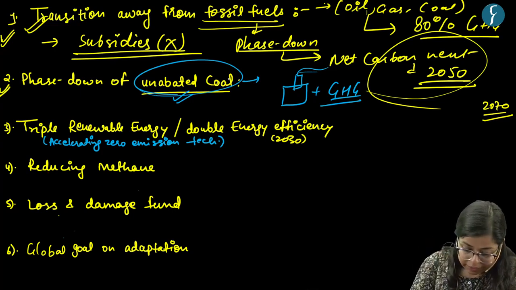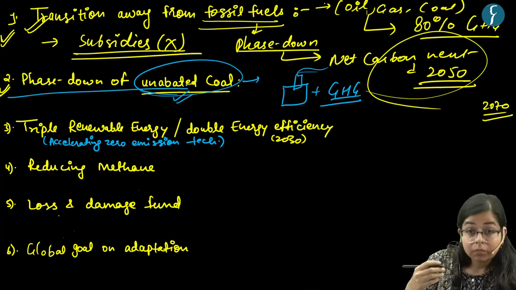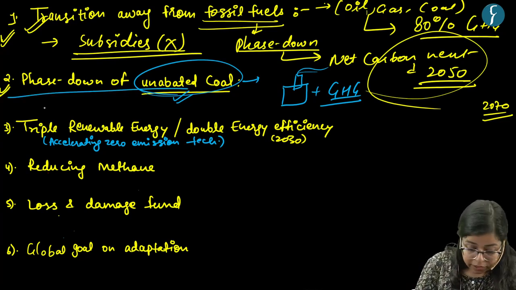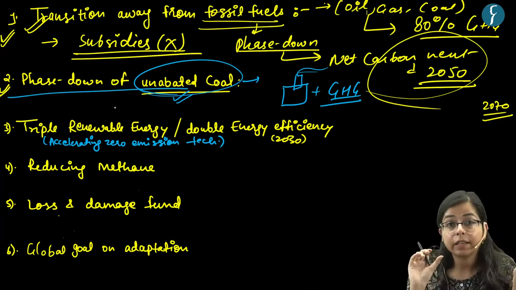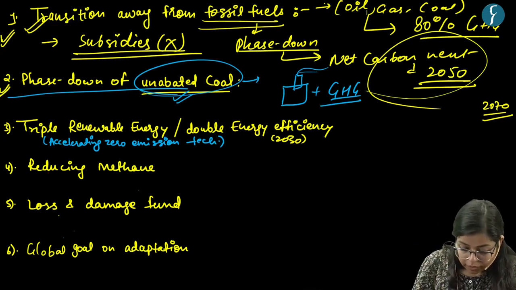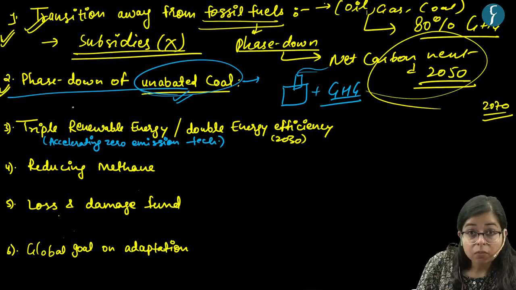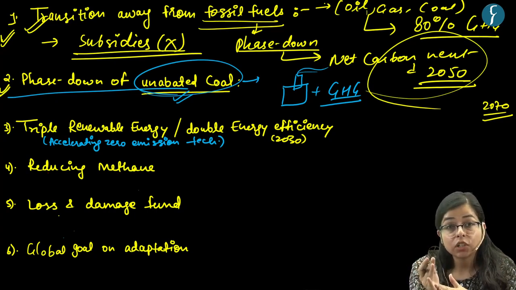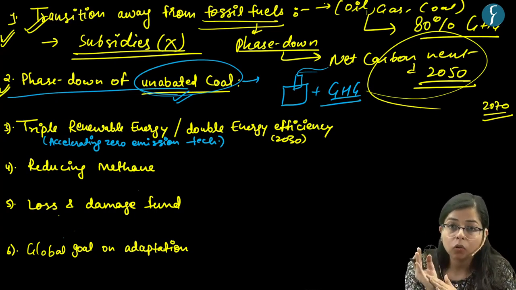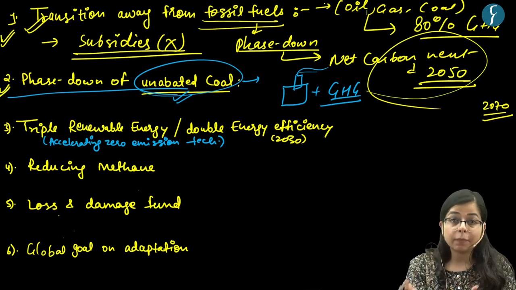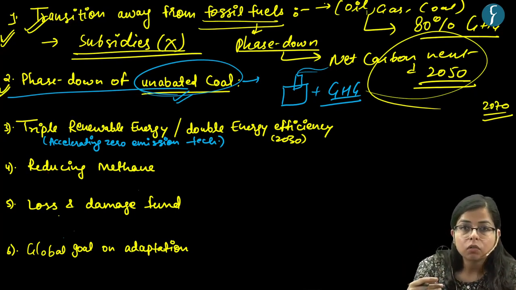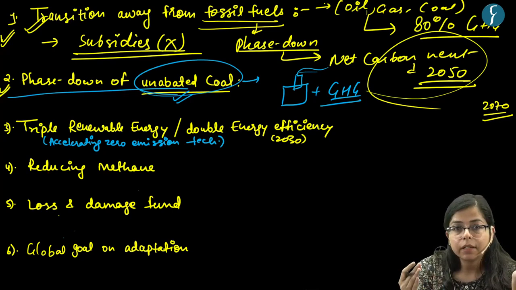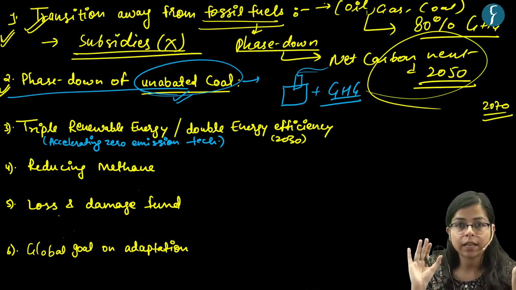So this is the key takeaway, that the countries have agreed that there should be a phase down of unabated coal. Plus, for any new thermal power plants or any new installation using unabated coal, there should be a limit to open such new installations, right?